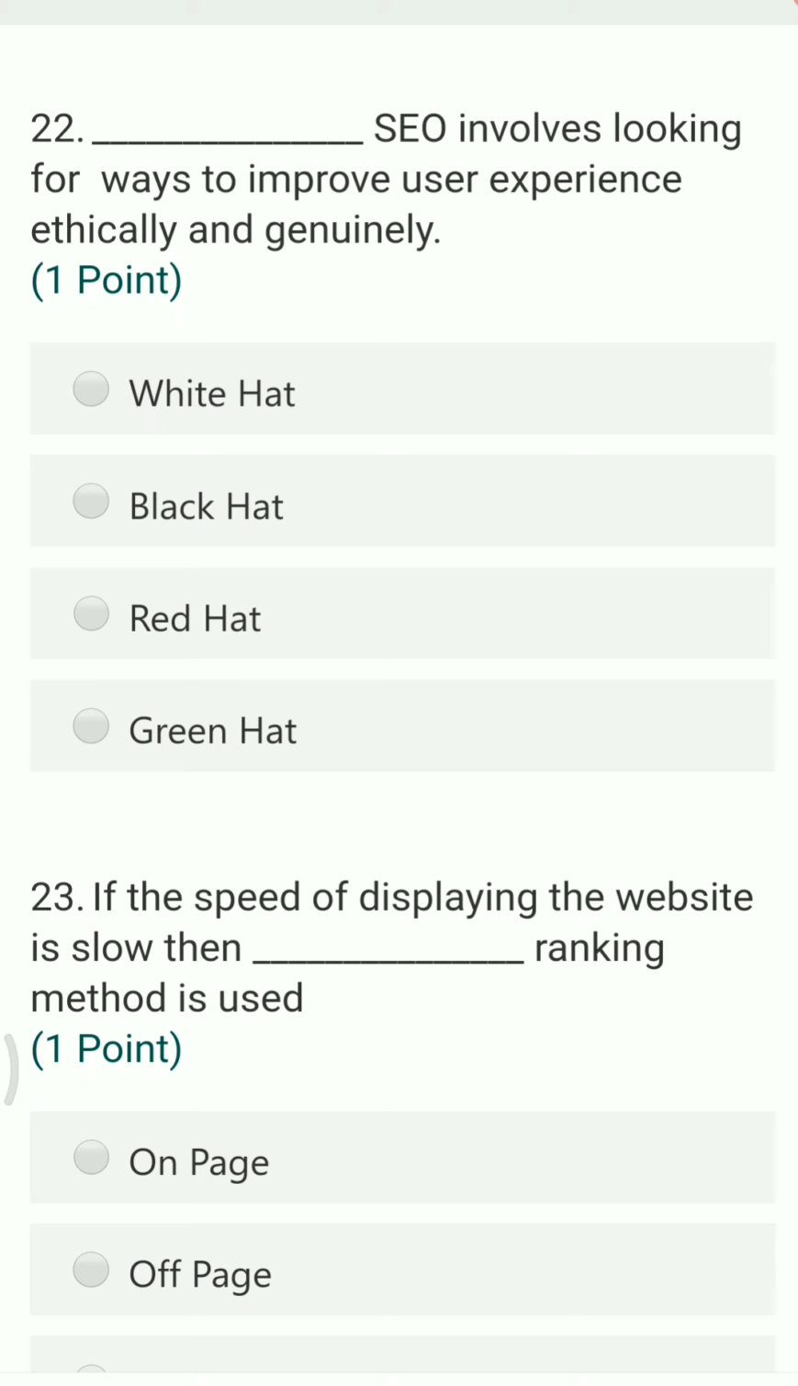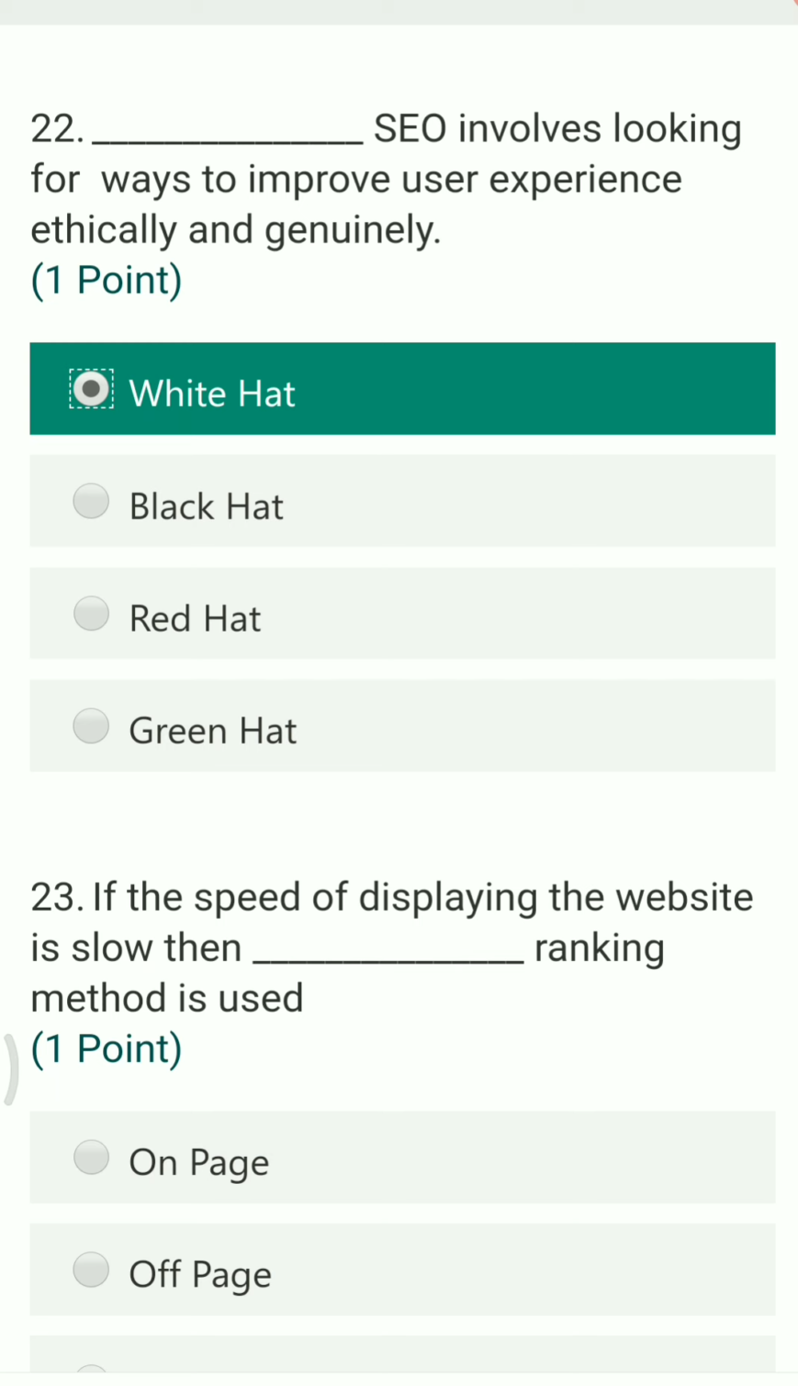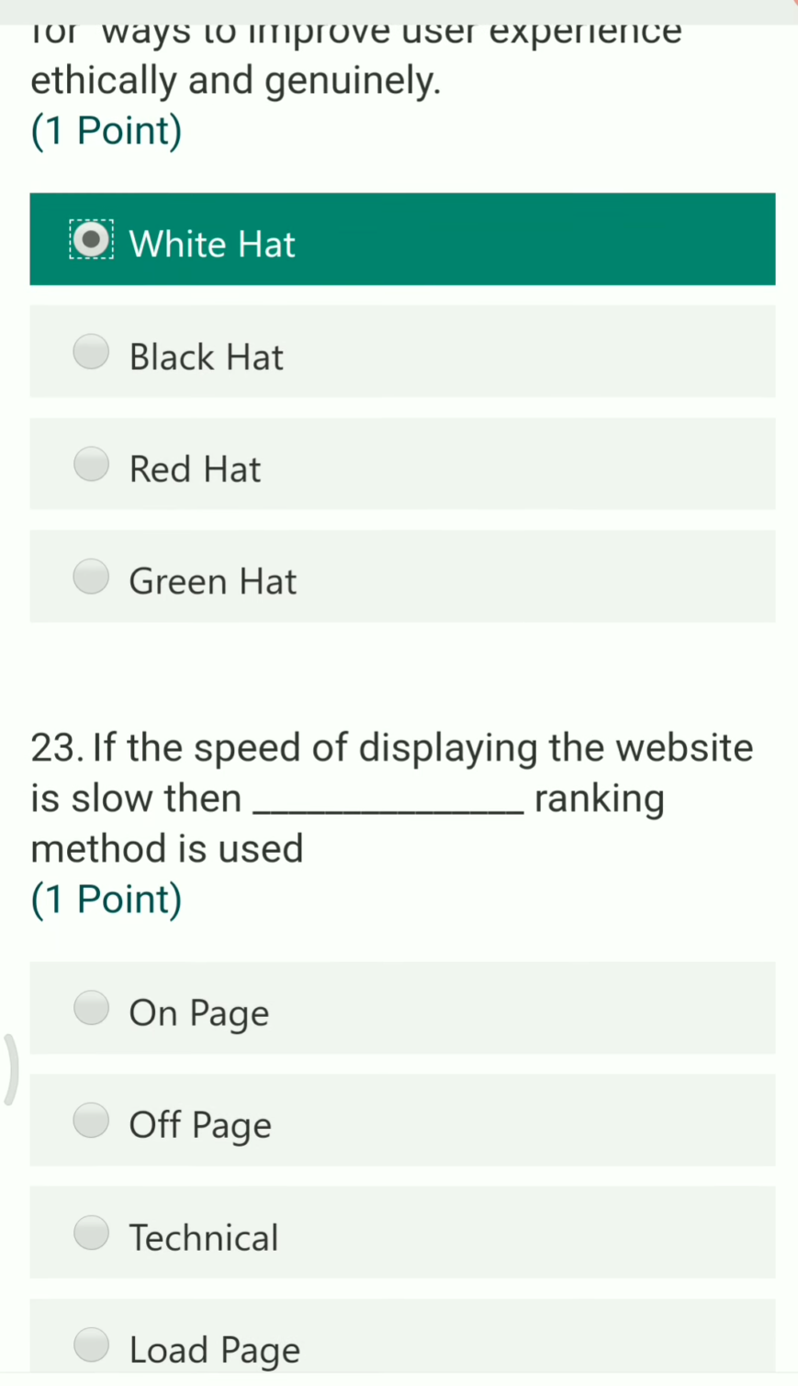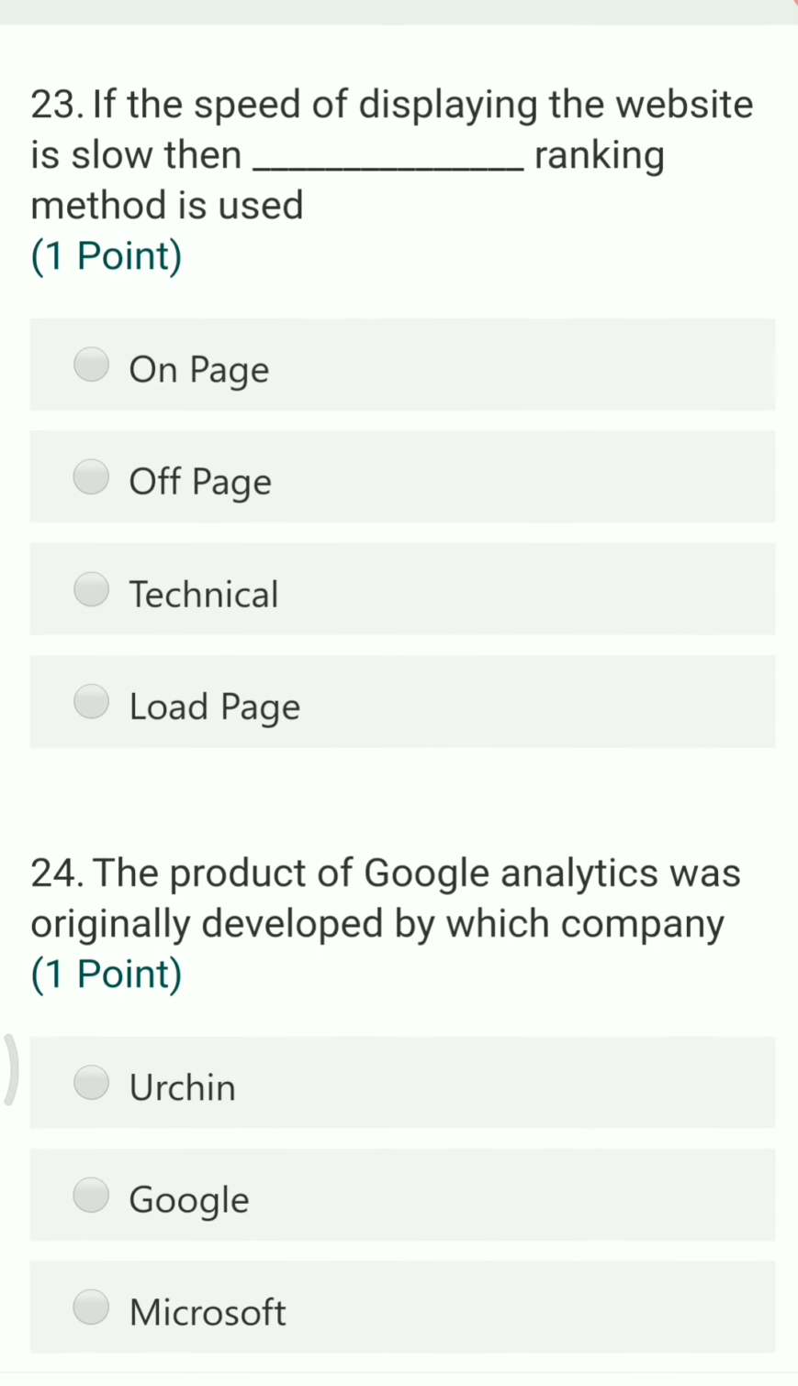Next question. ___ SEO involves looking for ways to improve user experiences ethically and genuinely. Here we have options like white hat, black hat, red hat and green hat. The right answer is white hat, which is a genuine SEO.